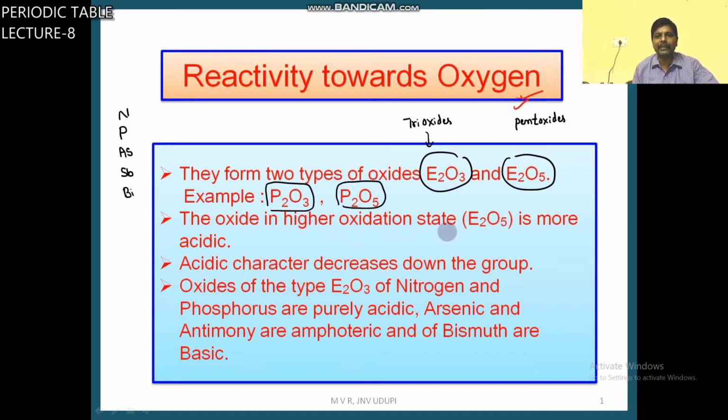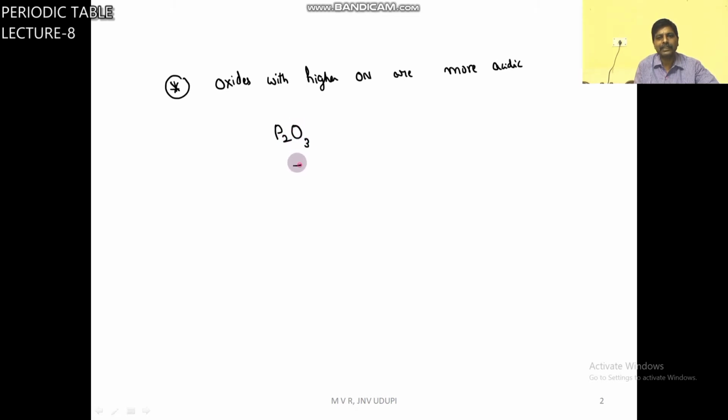Generally, the oxide with higher oxidation state is more acidic. Not only here, it is common in the next group 16 also. Oxides with higher oxidation number are more acidic. P2O3 oxidation state is +3. P2O5 oxidation state is +5.